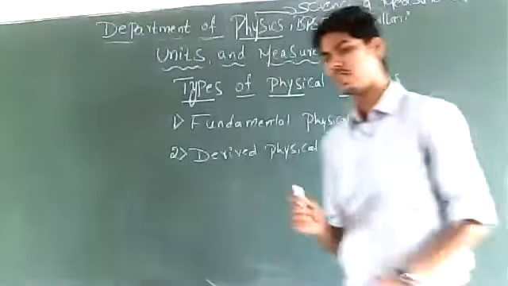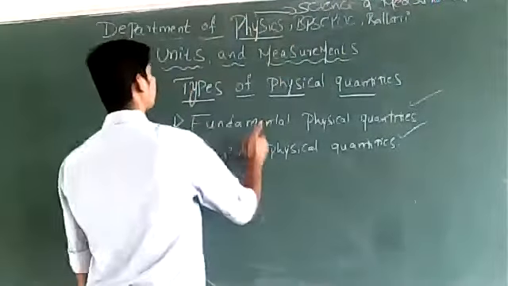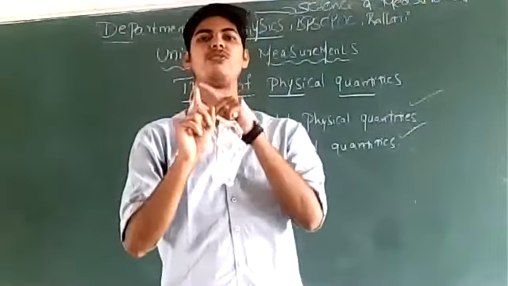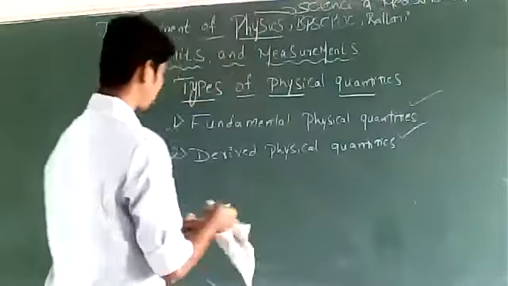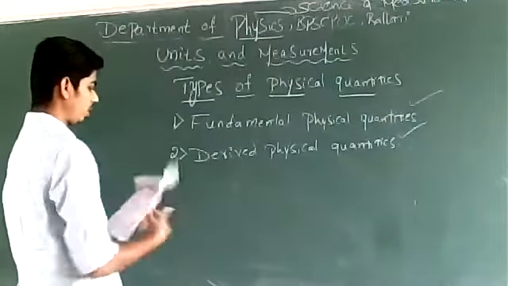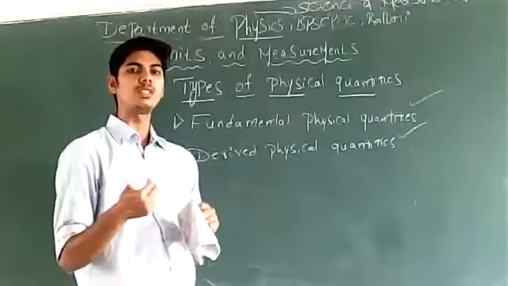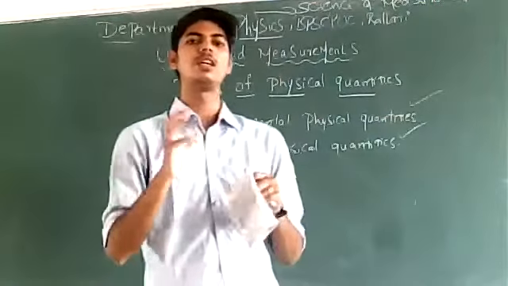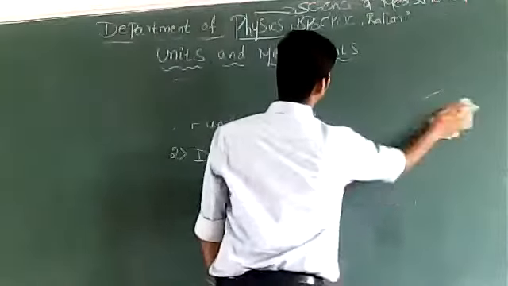We will try to understand what are fundamental physical quantities. So you must remember the two types of physical quantities. We will now try to understand each type in detail. Once we know what fundamental and derived physical quantities are, we will have a clear idea about them.